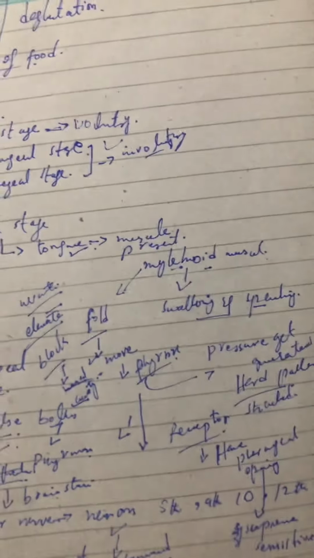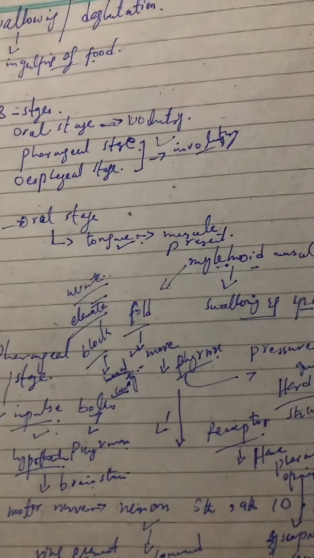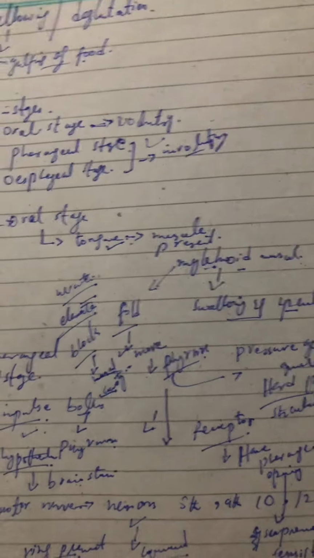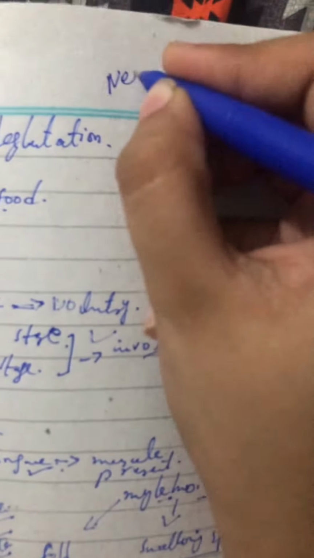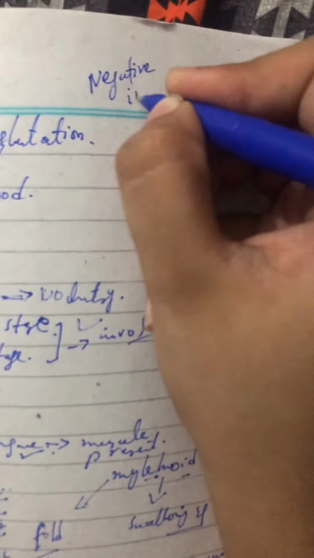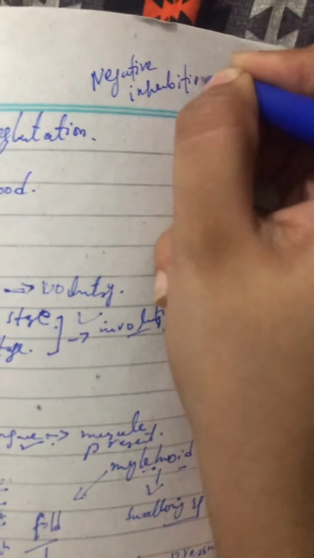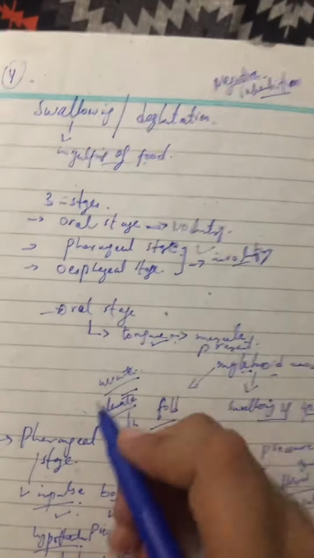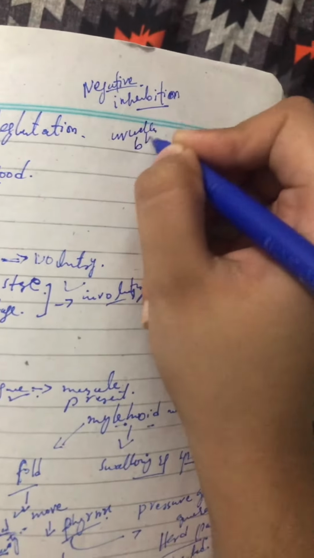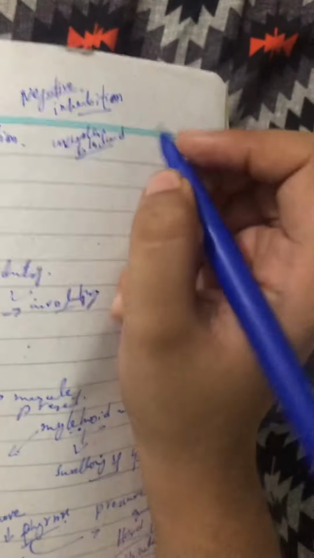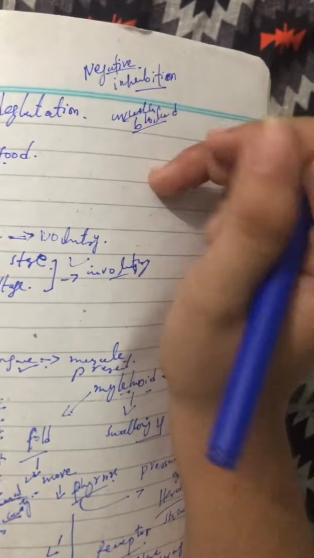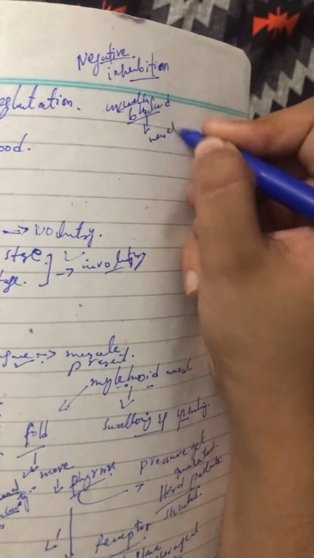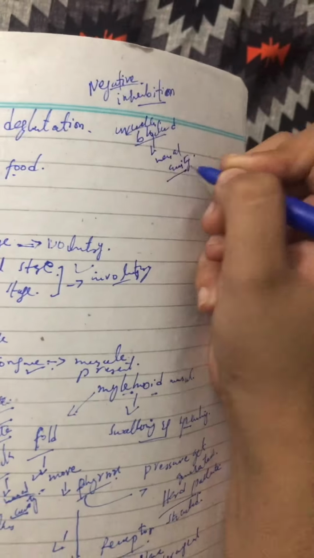After that, when food moves towards the pharynx, there will be the negative inhibition. Negative inhibition of what? Here the uvula blocked the nasal cavity, so there will be a negative effect of this block.